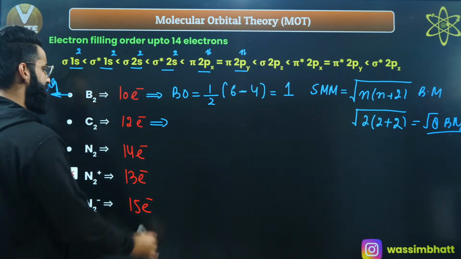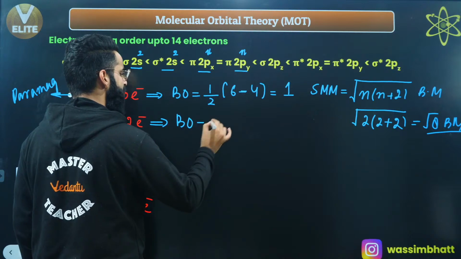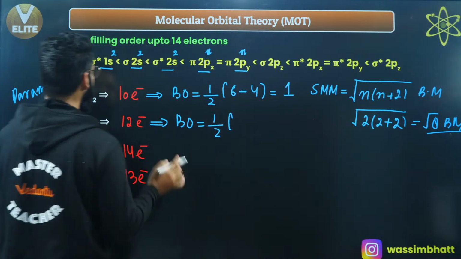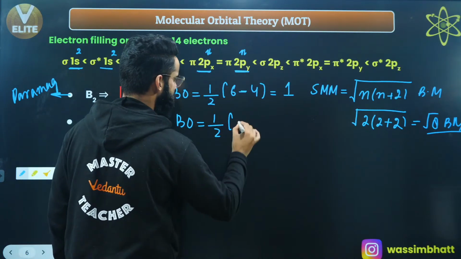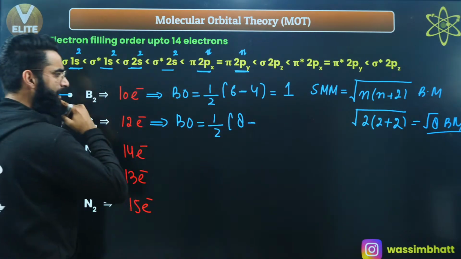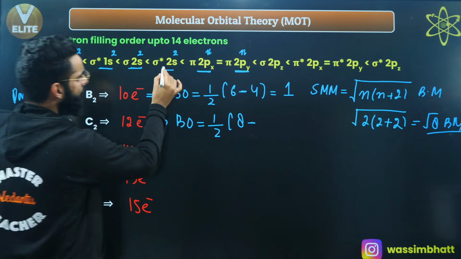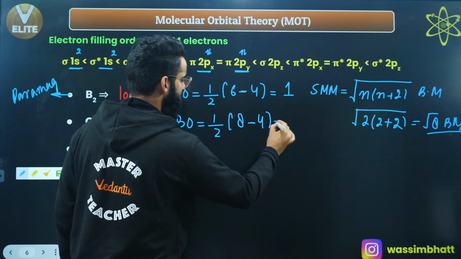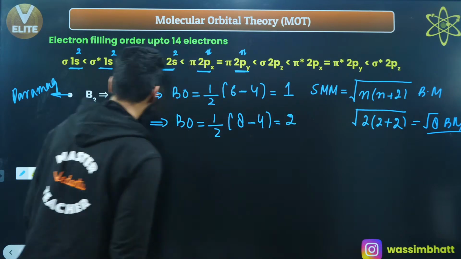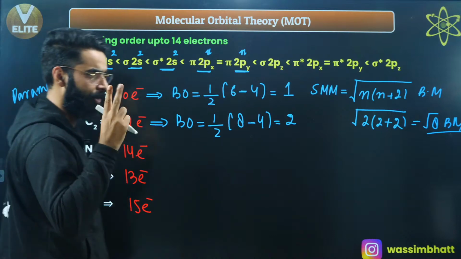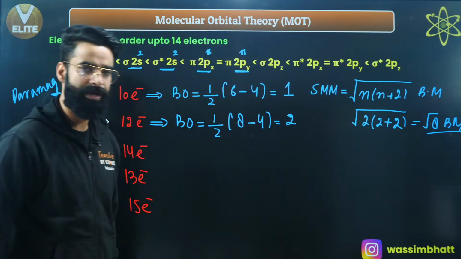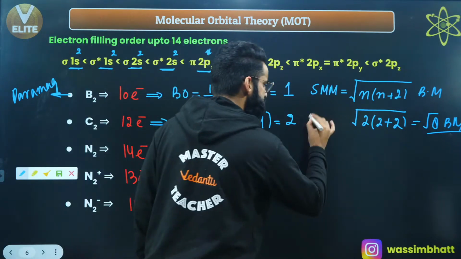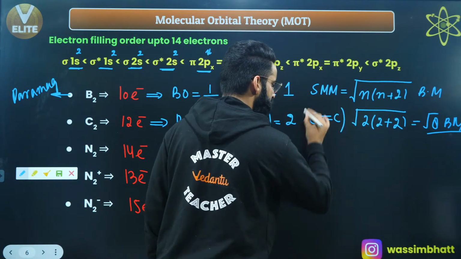Now have a look. Let's calculate the bond order. Bond order will be half of the number of electrons in bonding molecular orbitals, 2, 4, 6, 8, so 8 electrons in bonding molecular orbitals, minus anti-bonding 2, 4. So 8 minus 4 comes out to be 4, and 4 by 2 is 2. That means between the 2 carbon atoms there will be a double bond, right? So in case of C2, there will be a double bond between the 2 carbon atoms.